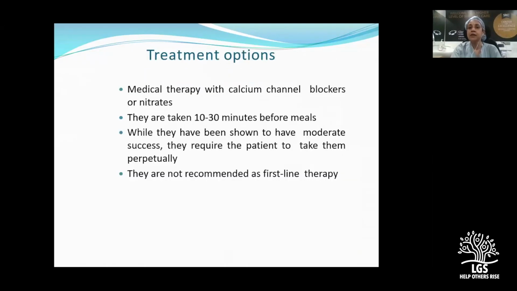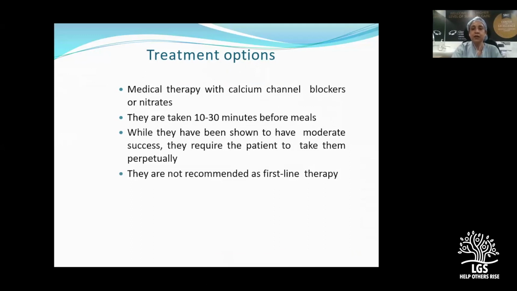Now coming to the treatment options. Usually we have 4 types of treatment options. So let us discuss each one. Medical therapy is usually with calcium channel blockers, usually given half an hour before the meals, and they give some degree of relaxation of the lower esophageal sphincter. This is not recommended as a first line therapy.